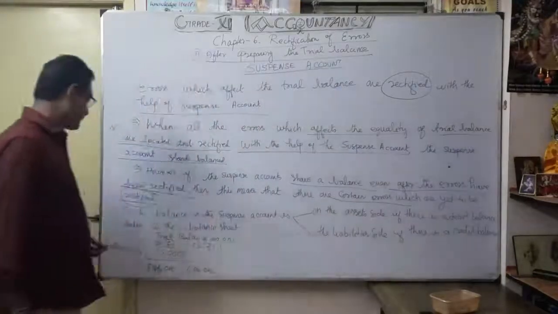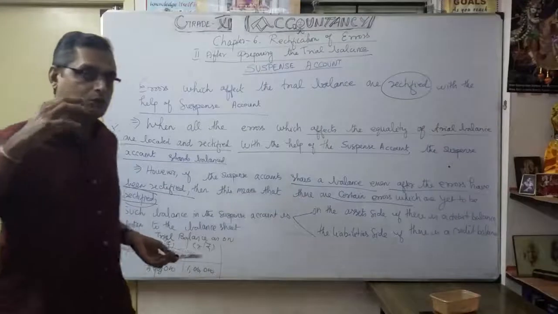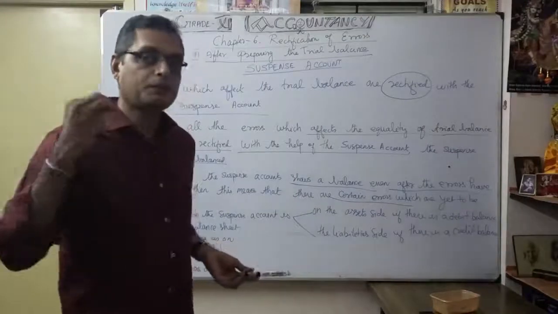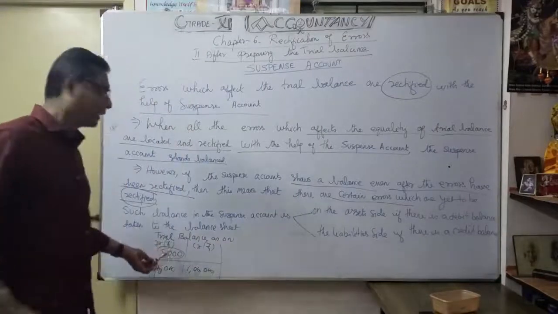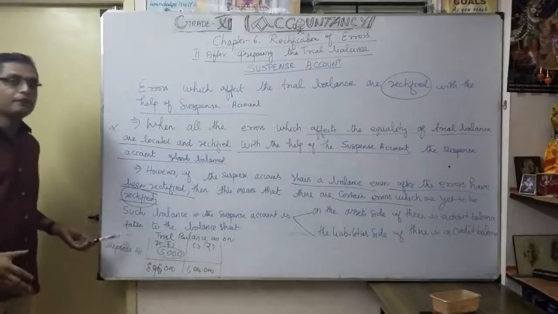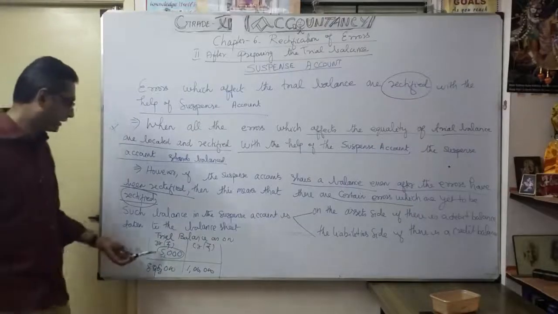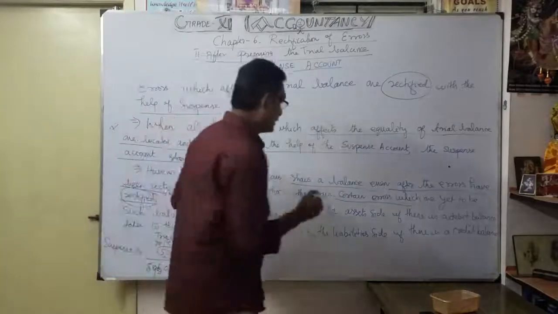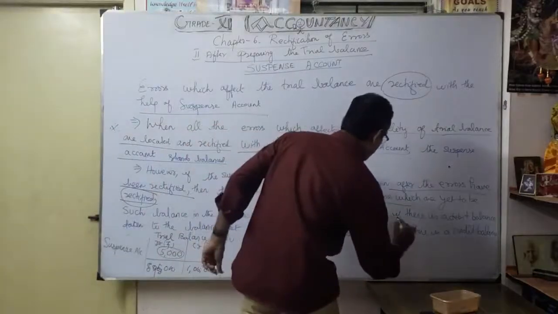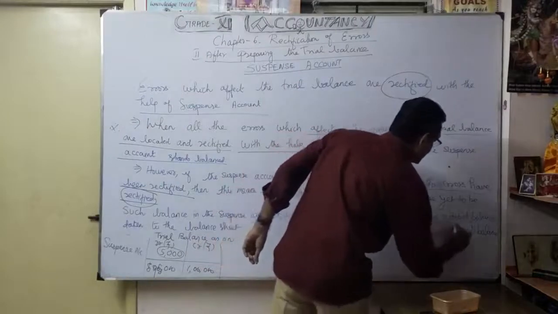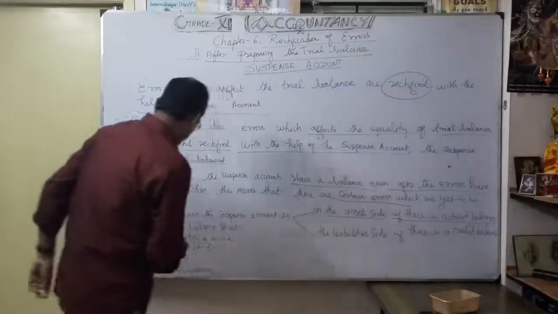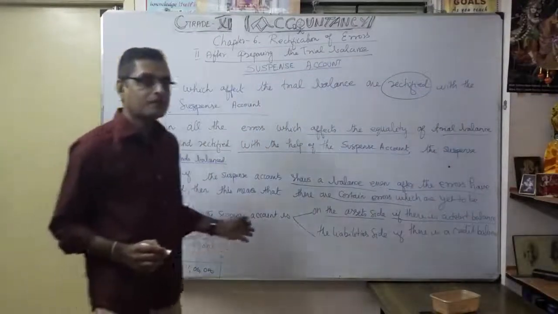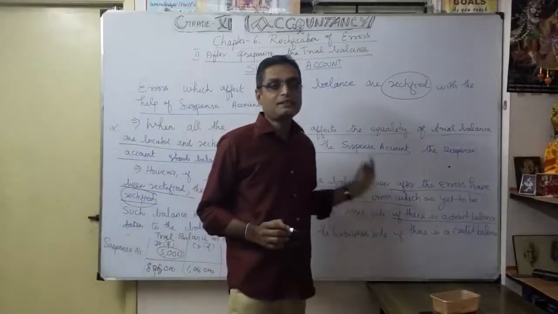Even though the suspense account total was 20,000, I rectified up to 15,000, and 5,000 I am unable to locate. So I show it as a suspense account on the debit side. If the suspense account is shown as a debit balance, I will show it on the asset side of the balance sheet.